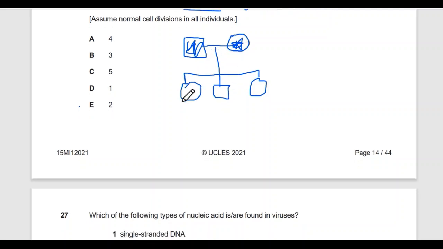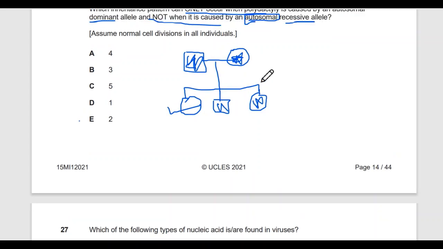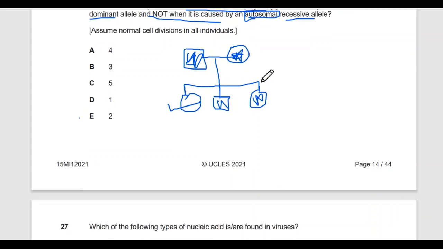In their offspring, if we can find even one offspring who doesn't inherit the allele and is not affected, that matters. For example, both of these are affected, and this one is normal. One is normal, two can be normal as well, three of them can be normal as well, but we only have to find one. If we can find only one, it leads us to the conclusion.